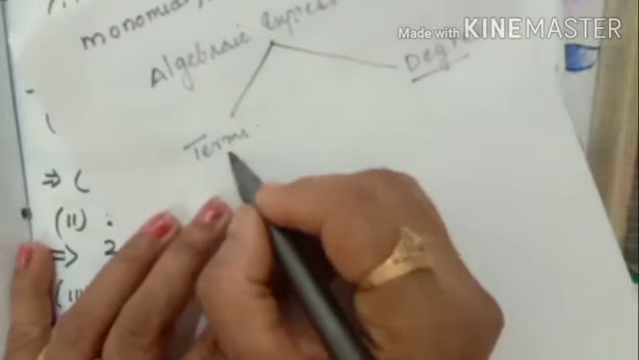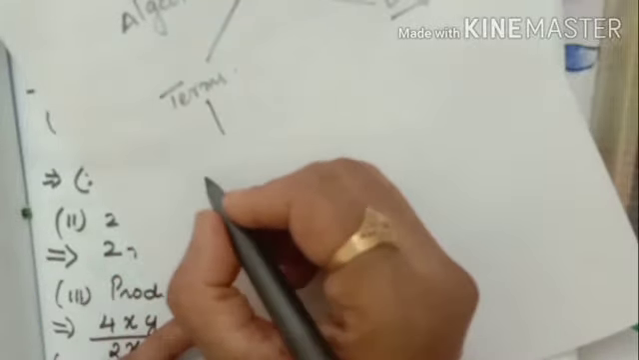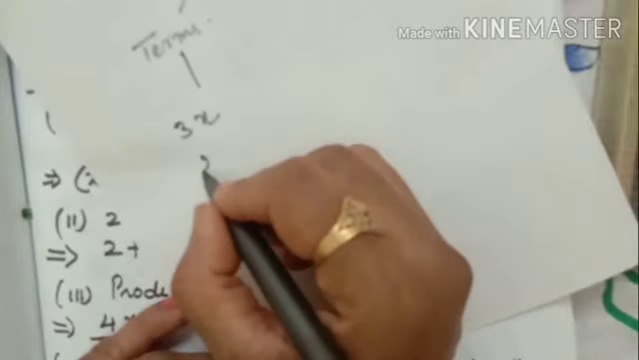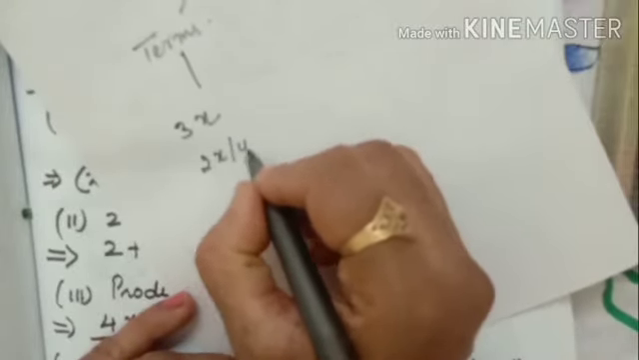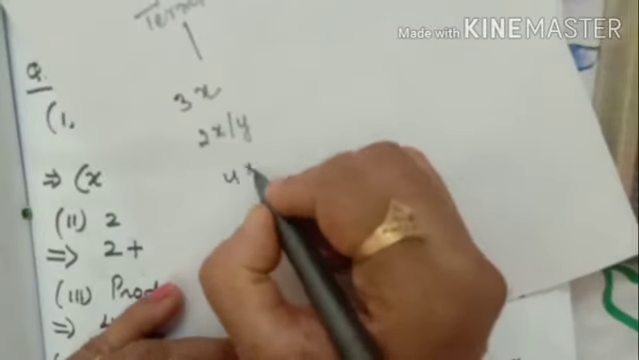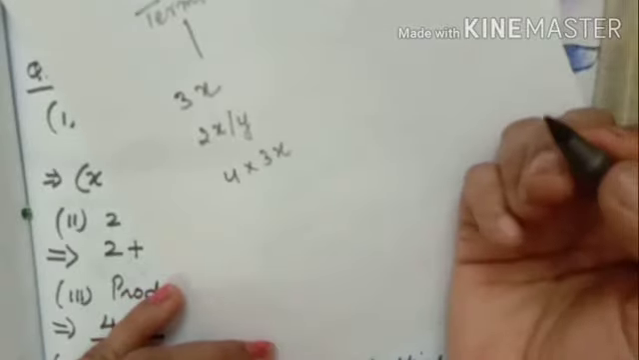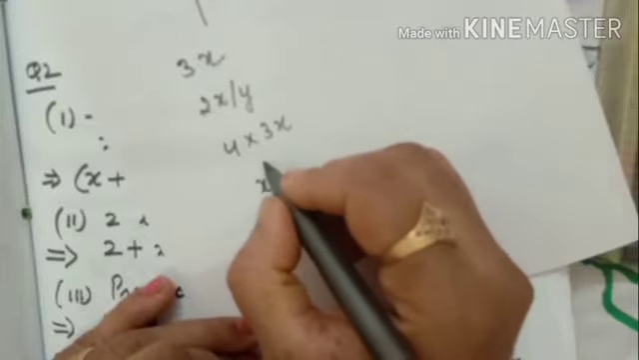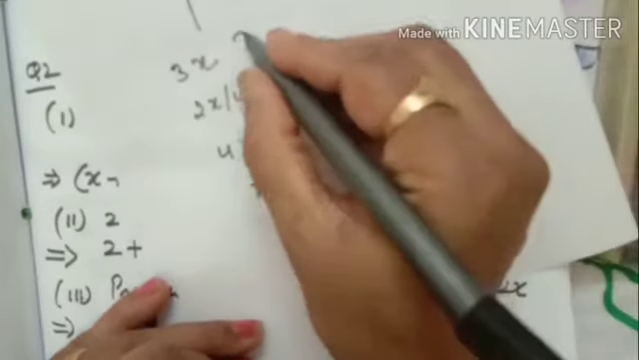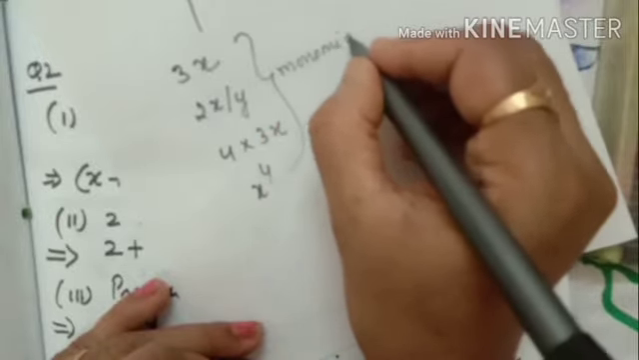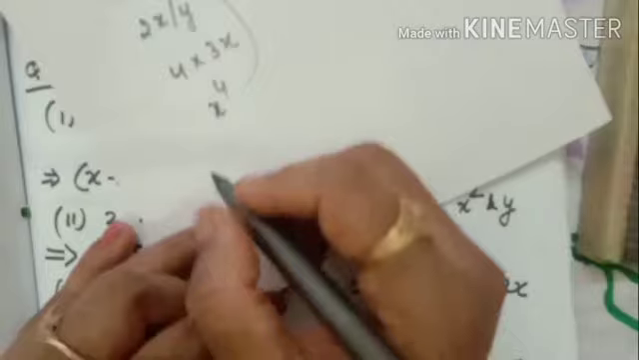According to terms, if one term is there, that means 3x, one term only. 2x by y, one term only, because division we will not consider as terms. 4 into 3x, this also one term only. Multiplication also we will not consider. x raised to 4, one term. These are called monomials. One term, monomial.